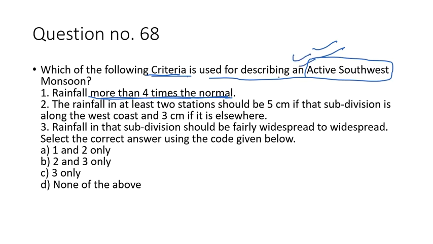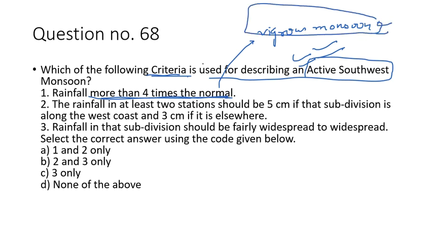This is not the criteria for active southwest monsoon. This is the criteria for vigorous monsoon. When rainfall is more than 4 times the normal, that is the criteria for vigorous. What is the criteria for active southwest monsoon? When the rainfall is between 1.5 times the normal up to 4 times the normal, that is the criteria for active southwest monsoon. So the first statement is wrong.